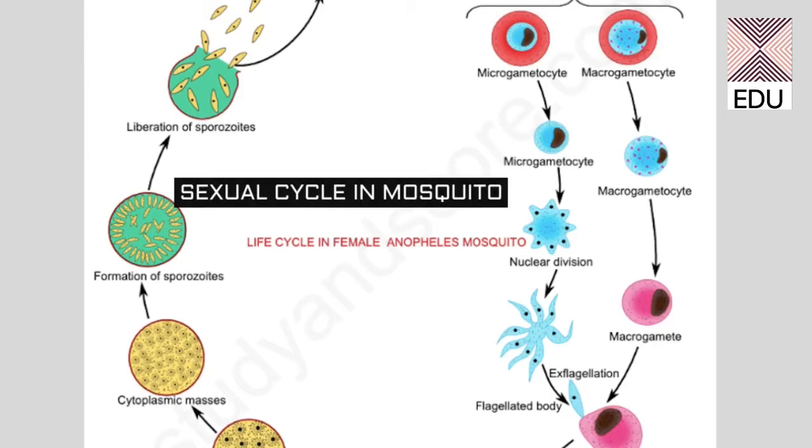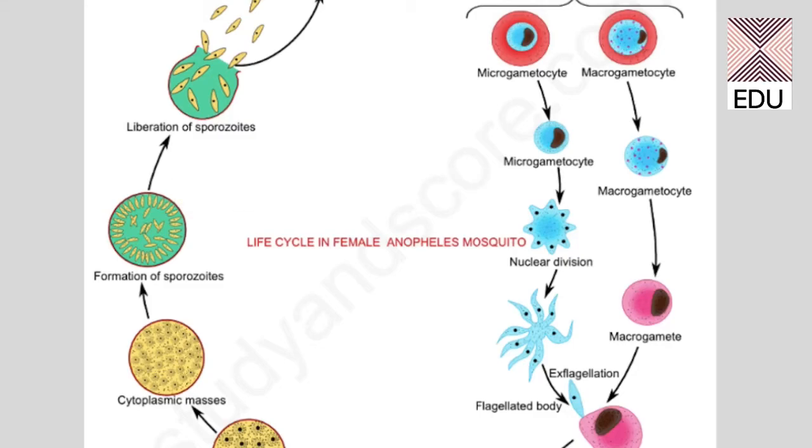Now this diagram shows the sexual cycle in mosquito. Here we start with the micro and the macrogametocytes. These stages are present inside the mosquito. These gametocytes are differentiated into gametes by two processes. First of all, the macrogametocyte only transforms itself and that forms a macrogamete. So that is a female gamete, that is very comparable to an egg.